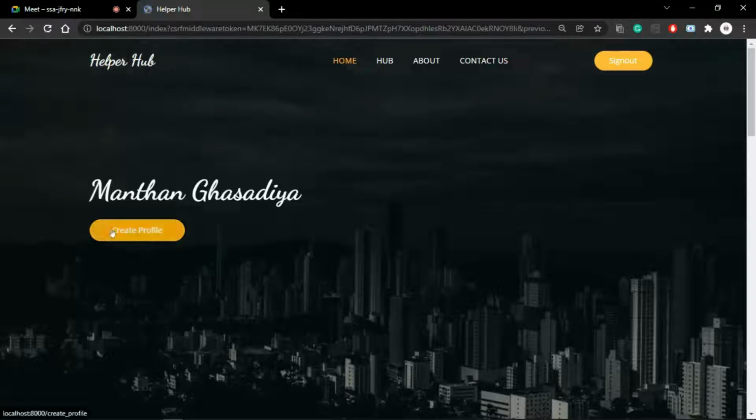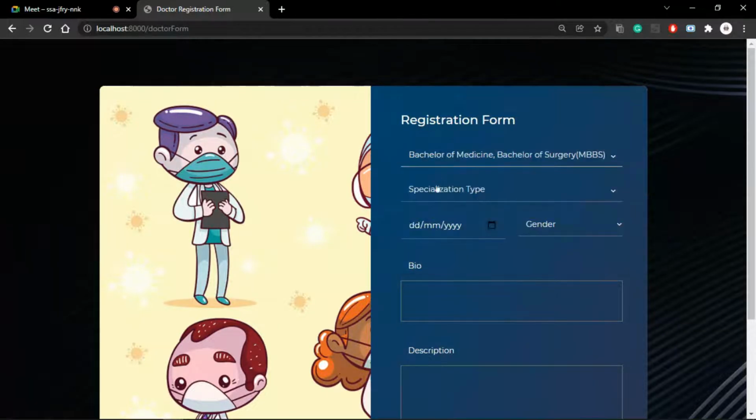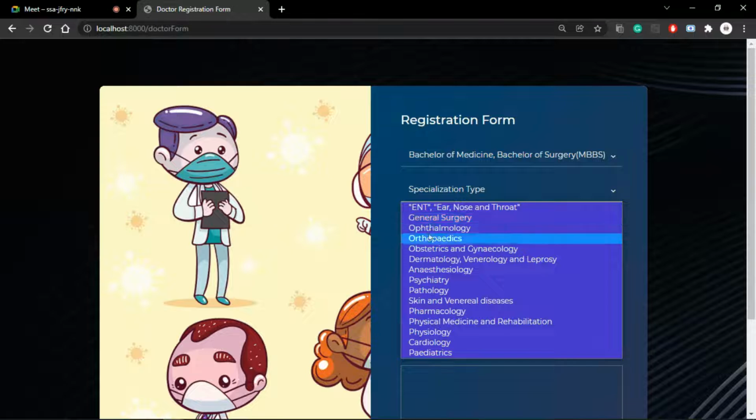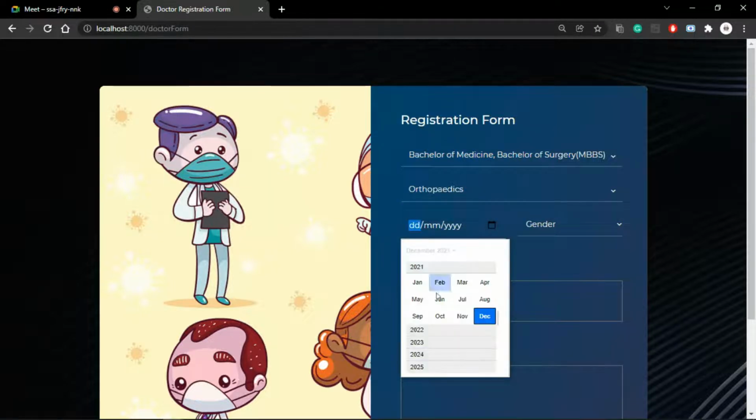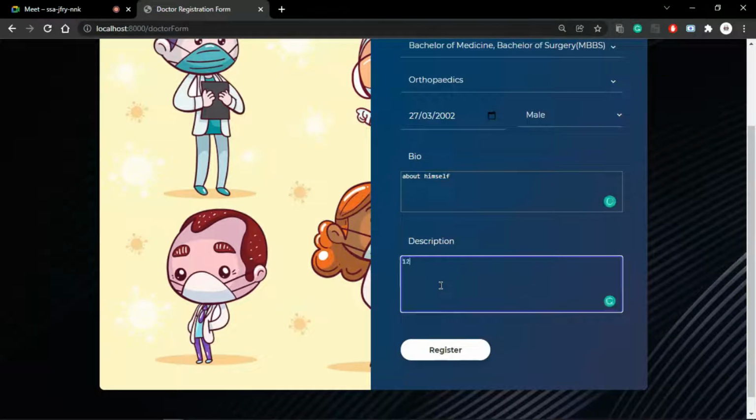Now let's create the profile and select the degree of this doctor, etc. So first select degree MBBS, specialization type orthopedics, date of birth, gender male, bio about himself, any description he can provide, time or anything like that.